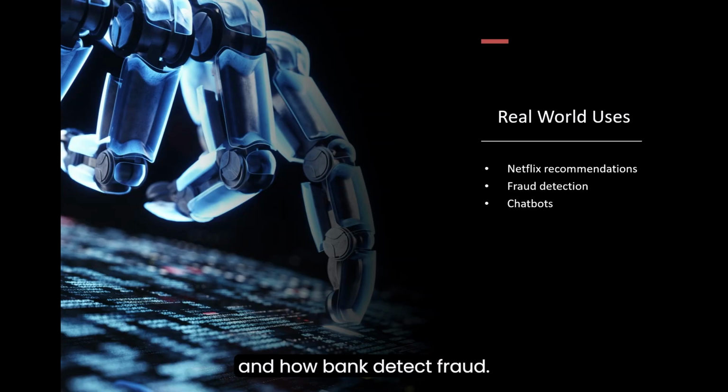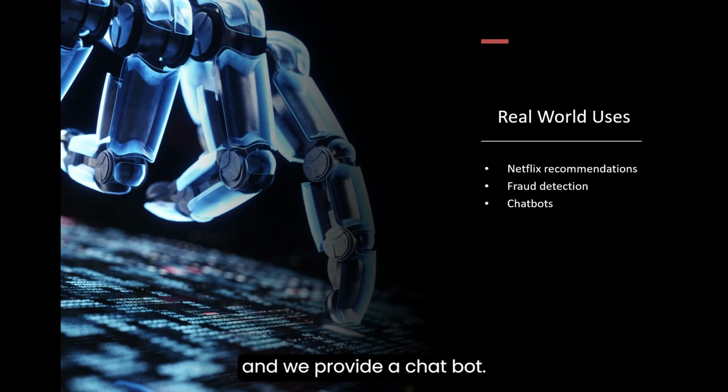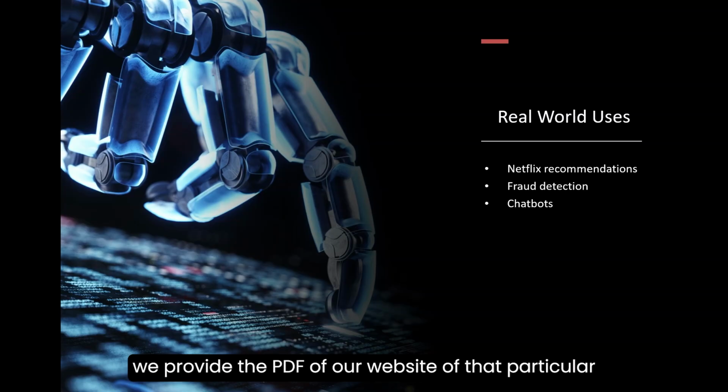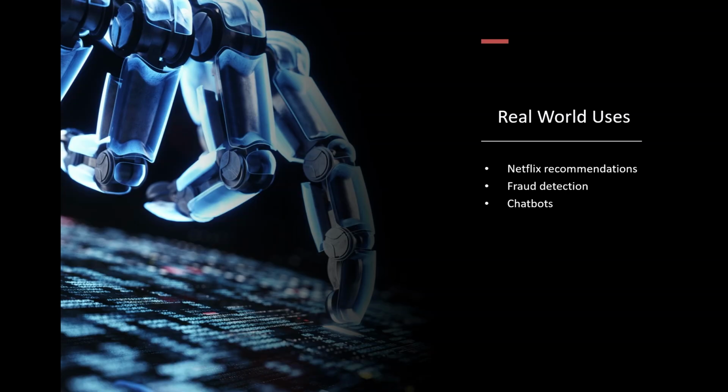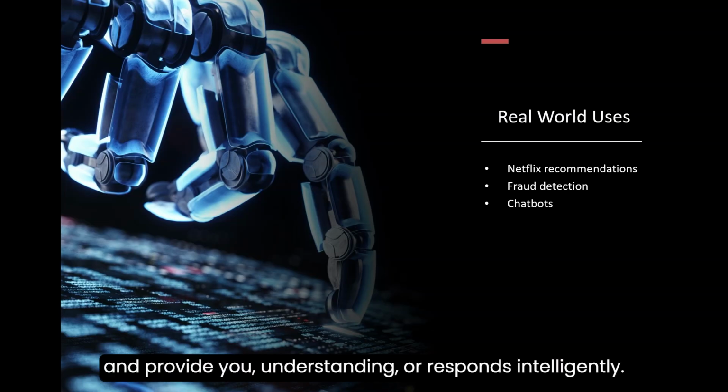And how a bank detects fraud, that is also AI, using one of the learning models. And we provide a chatbot. So how does a chatbot understand your question and respond intelligently? For a chatbot, we provide the PDF or website of that particular company. So ChatGPT goes there, reads the data, and provides you an understanding or response intelligently.